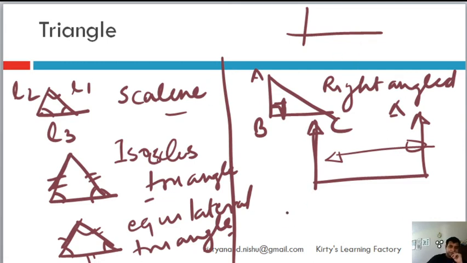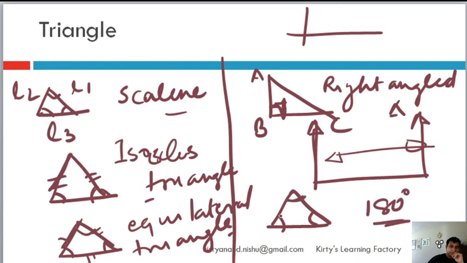Also, the sum of the three angles of a triangle is 180 degrees. How? I will prove it later, but right now just understand this, that if it is a triangle, the sum of internal angles is 180 degrees. It is very simple.